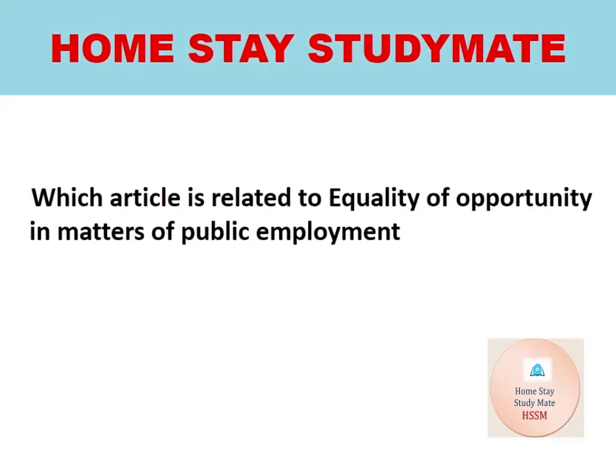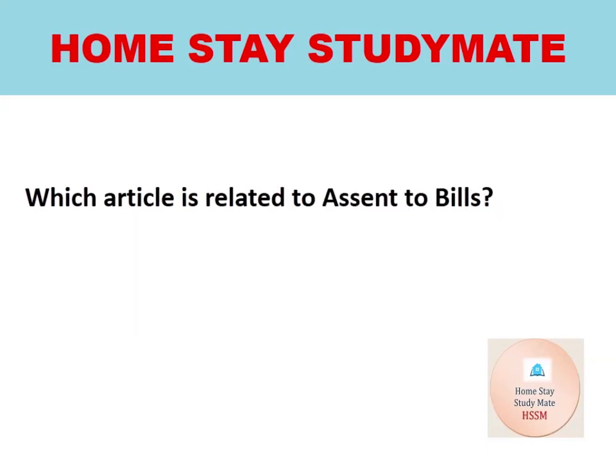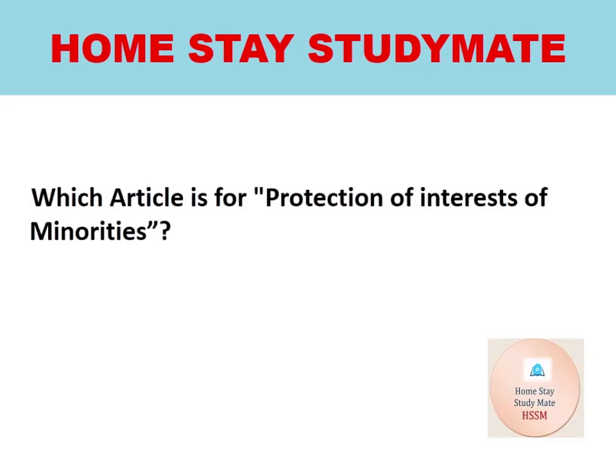Which article is related to equality of opportunity in matters of public employment? And the answer is Article 16. Which article is related to assent to bill? Article 111. Which article is for protection of interest of minorities? And the answer is Article 29.